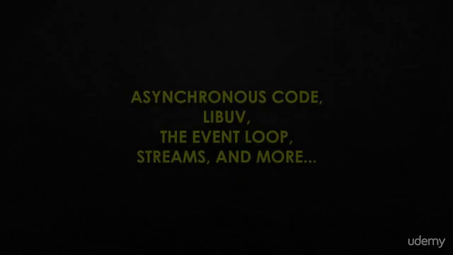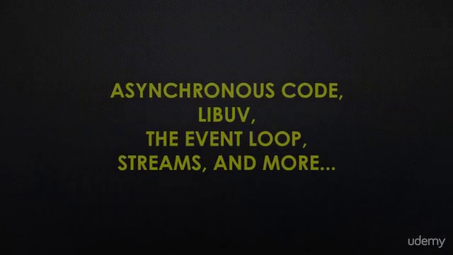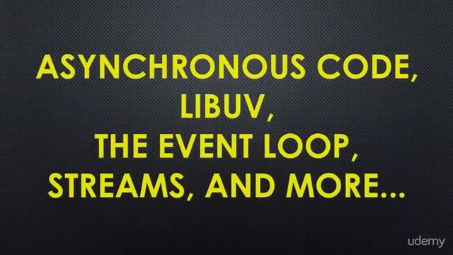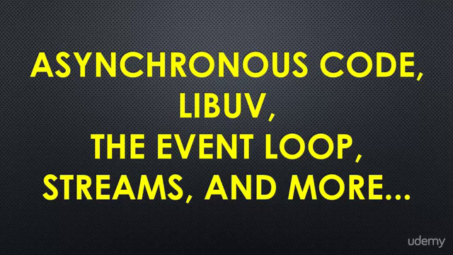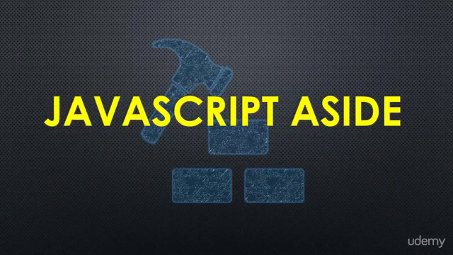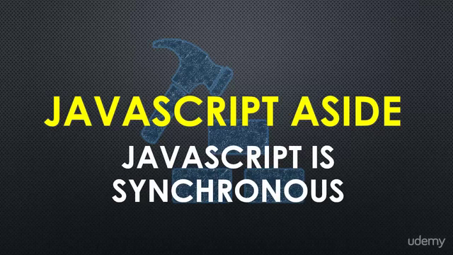In this section, we'll talk about one of the reasons why Node.js exists: asynchronous code, libuv, the event loop, and we'll also talk about streams, buffers, files, and more. Now, it may seem like a lot of topics for one section, but they all connect together. Let's see how. Our first lecture in this section is a JavaScript aside.